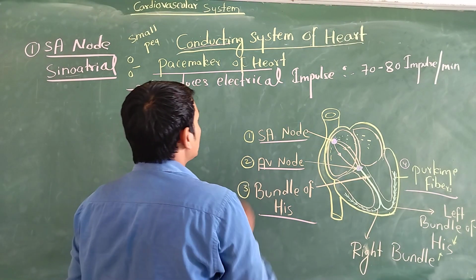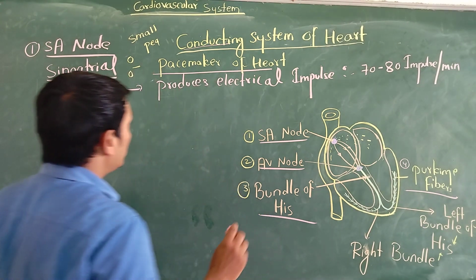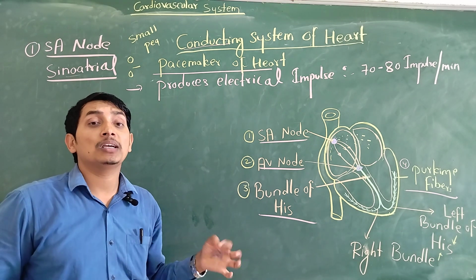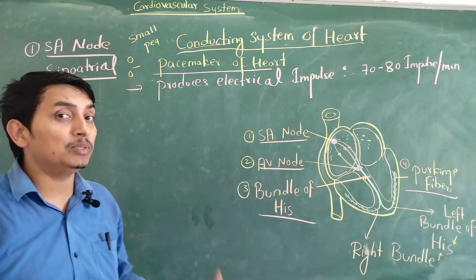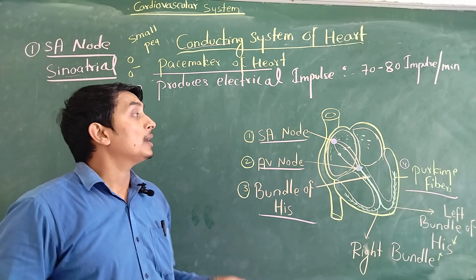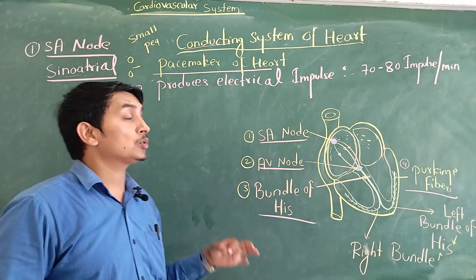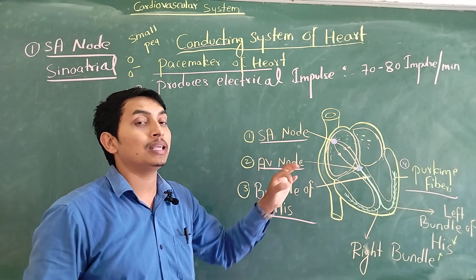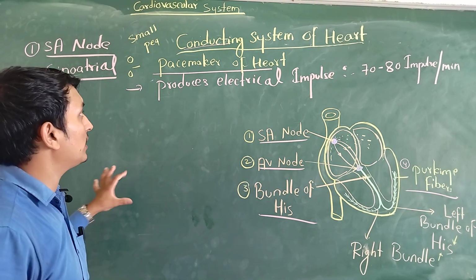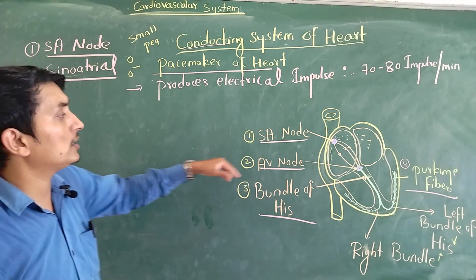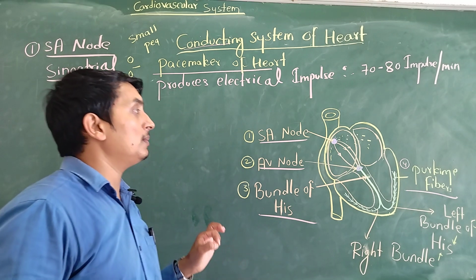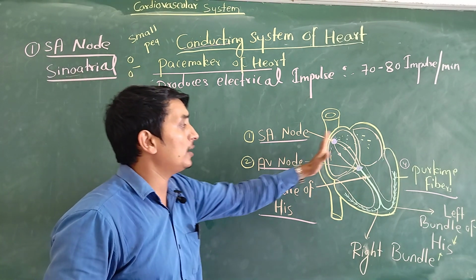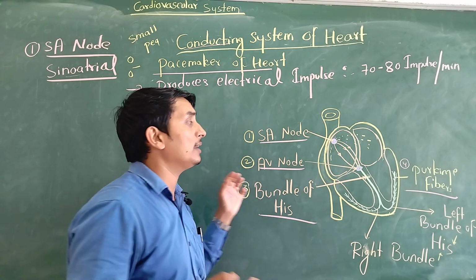After that, the next one is called the AV node. The SA node is called the pacemaker of our heart. When our pacemaker is not working, the heartbeat becomes irregular. Patients suffer from arrhythmia, and it can even cause cardiac arrest. So the SA node is one of the most important parts, a specialized tissue that produces electrical impulses. It is called the pacemaker of our heart, found at the top of our right atrium. Its main function is to produce electrical impulses. This impulse is supplied to the different parts of our heart and maintains the heartbeat.